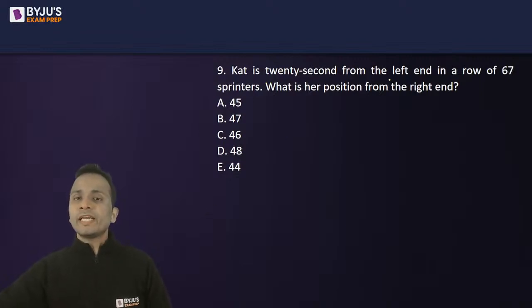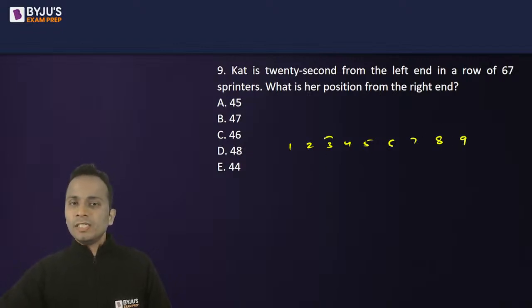A cat is 22nd from the left, so just understand one thing: 1 2 3 4 5 6 7 8 9. Let's say there are 9 people. This person is third from the left. Total 9 people.